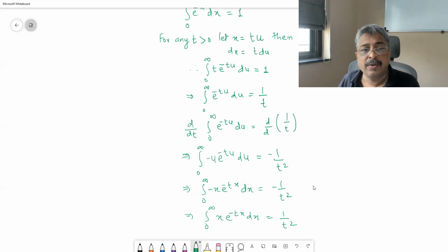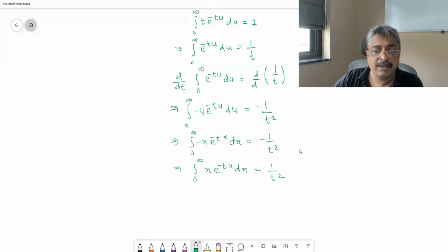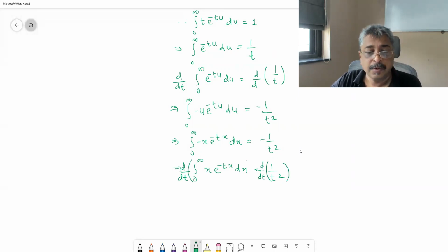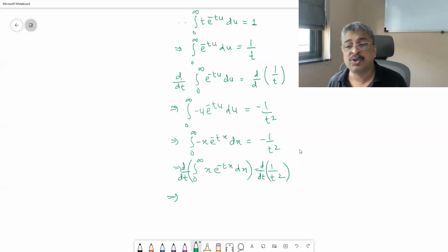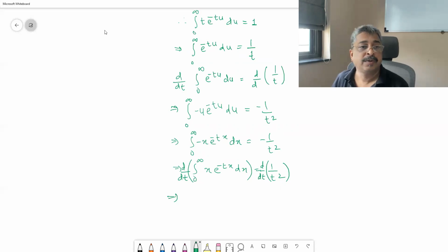Okay, let us do it again. d dt of this. Check what you will get, and you do it a couple more times, and do it n times eventually, and you will end up getting Euler's integral formula.